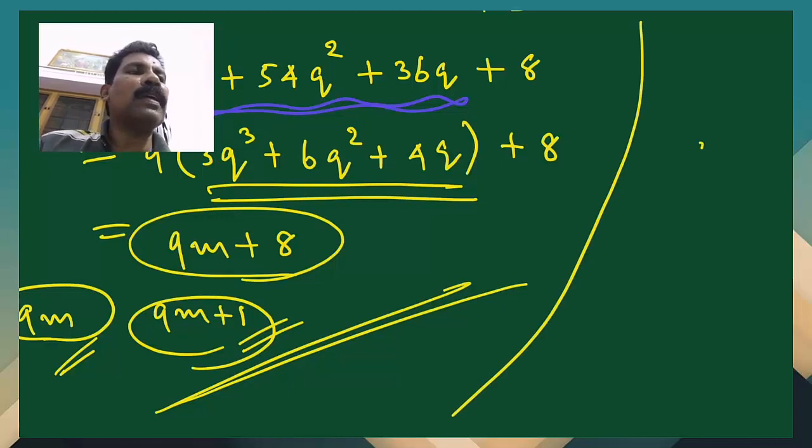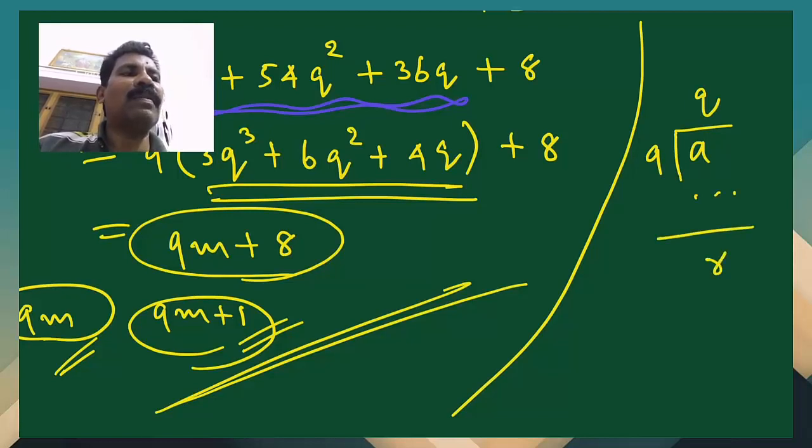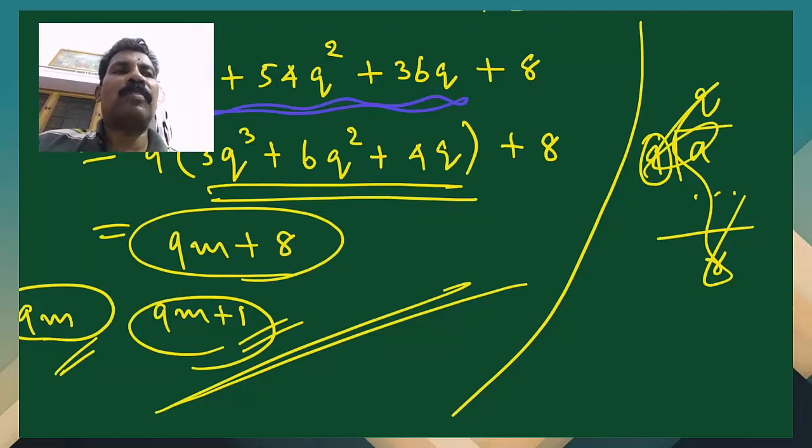So here we need not take 9 as the divisor. Even then we can prove it, but there will be a little bit of computational complexity. That is why instead of taking 9, we are taking 3 as the divisor. Then cubing, automatically 9 will come. That is the technique we applied. So nothing harmful here. So the problem got solved.